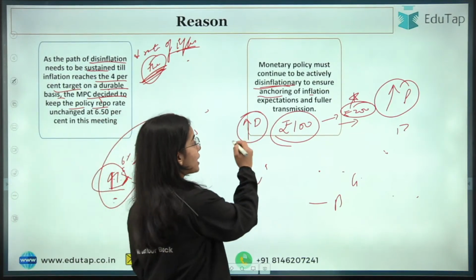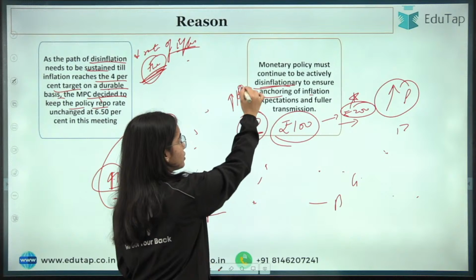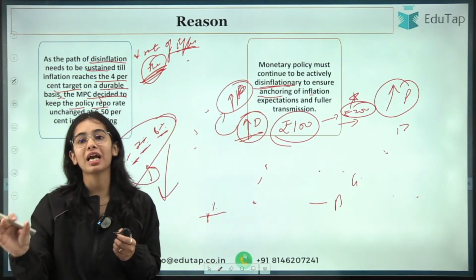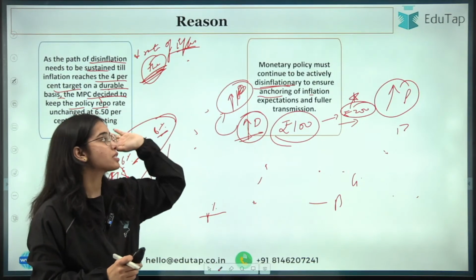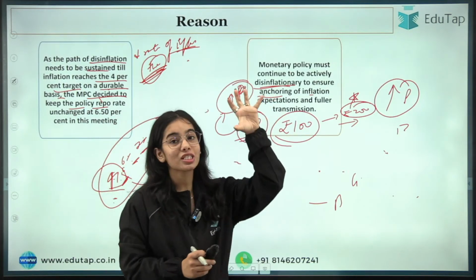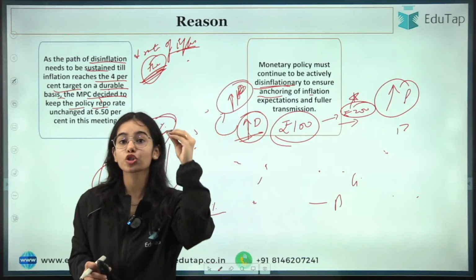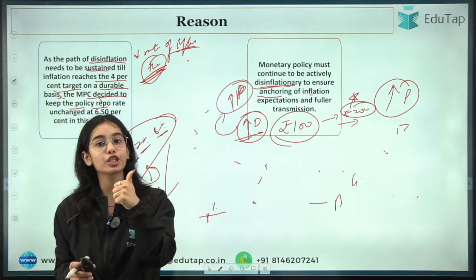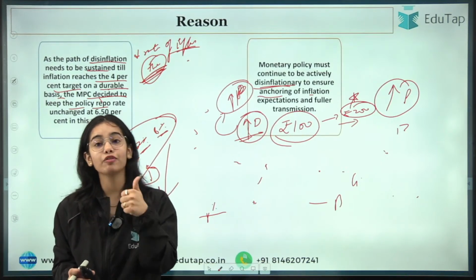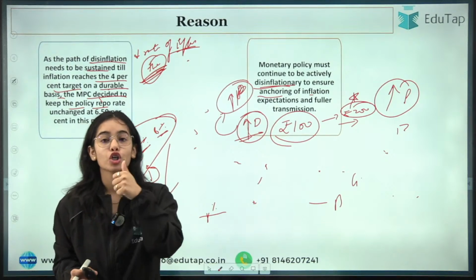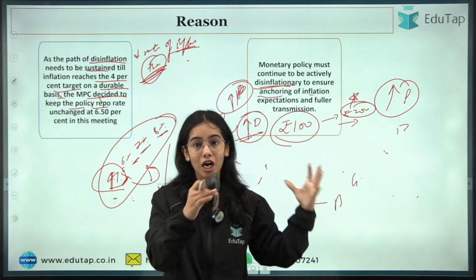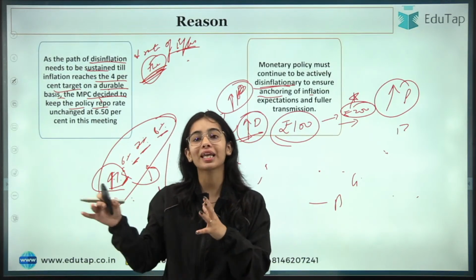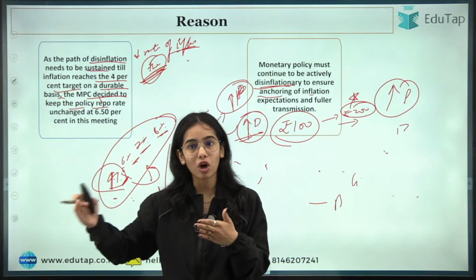So if the demand increases, the price will actually increase, because the people in the economy have increased their demands, and due to that the prices will increase. So inflation expectations have to be anchored. It has to be shown to the people that RBI is doing everything and anything to control inflation, so inflation is not going to rise in the future and is actually going to decrease, so that the people that are hoarding their material start supplying it in the market, and the supply chain is not disrupted, okay?